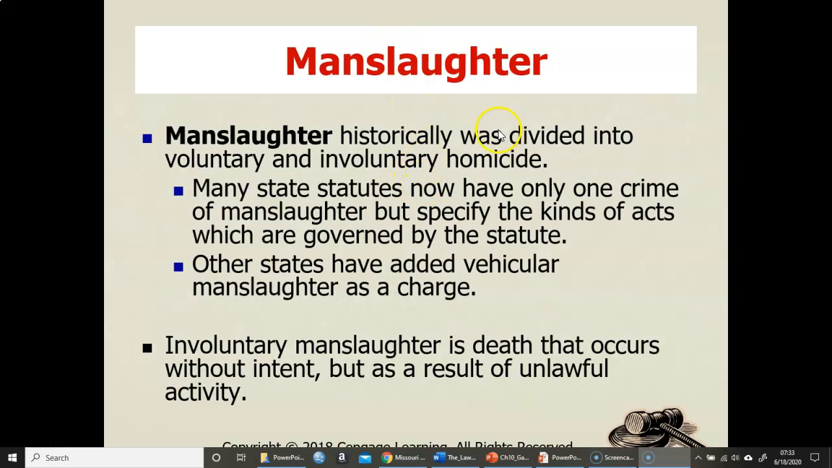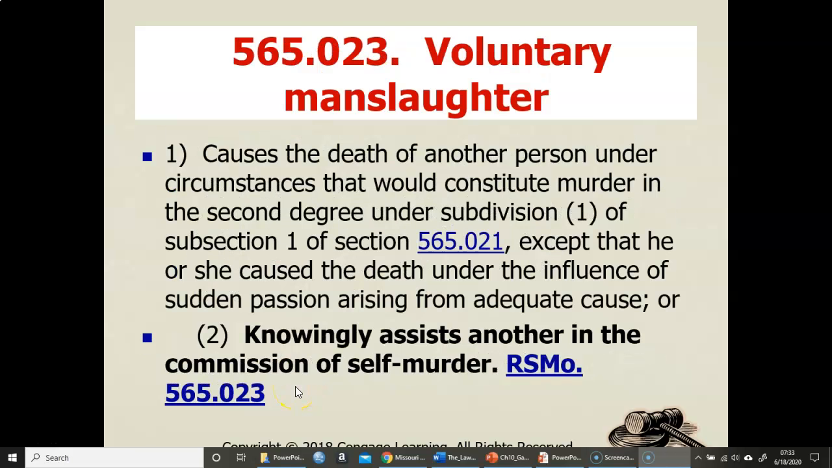Manslaughter is divided into voluntary and involuntary. Many state statutes now have only one crime of manslaughter. In Missouri, we're going to look at ours, and we have more than one. Other states have added a vehicular manslaughter charge. Involuntary manslaughter is a death that occurs without intent but as a result of unlawful activity.